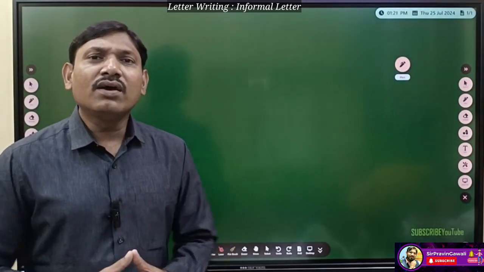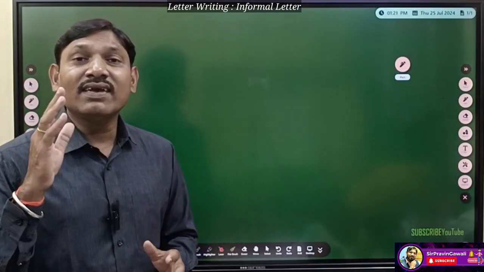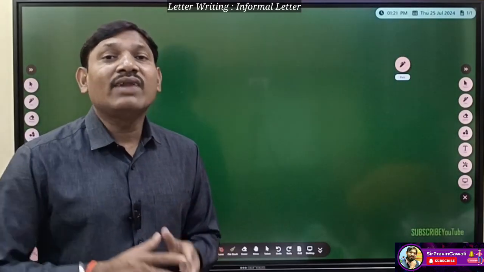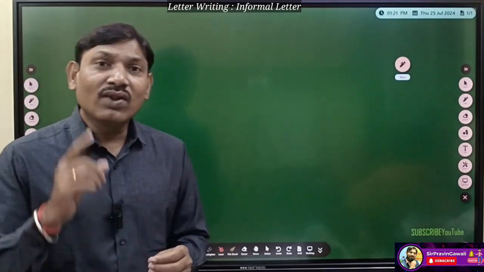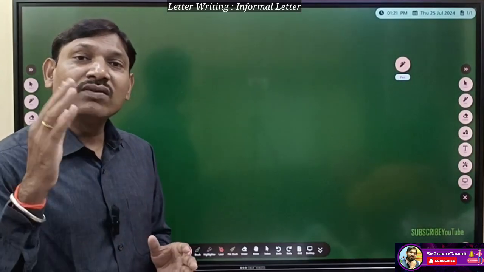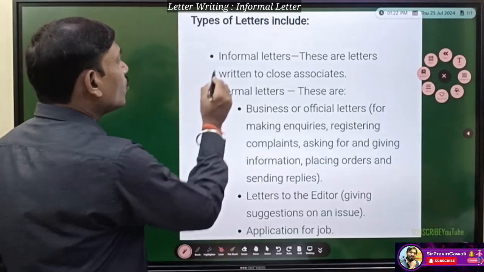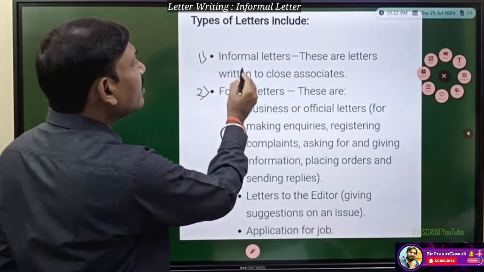Students, there are two types of letter. One is informal letter and the second one is formal letter. When do we use an informal letter and when do we use a formal letter? That is also very important. So let's try to understand it. Just now I told you there are two types of letter: informal letter and formal letter. When do we use an informal letter?